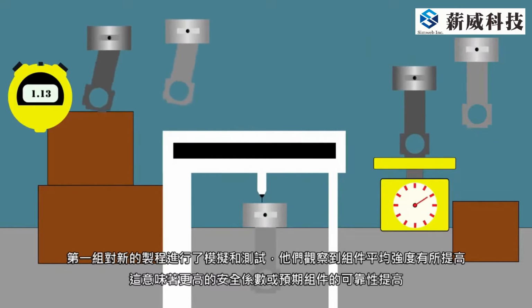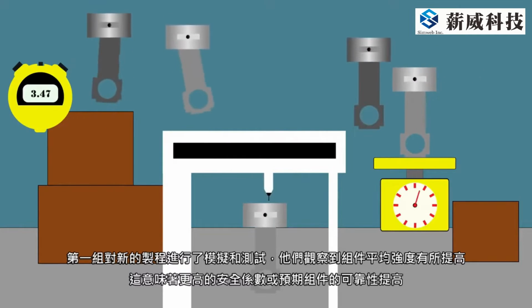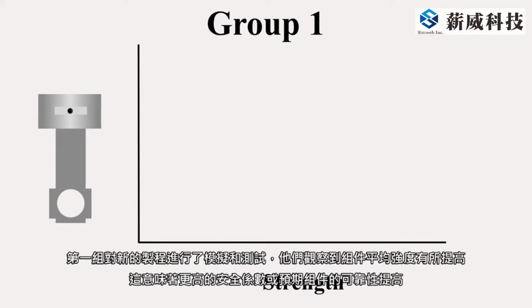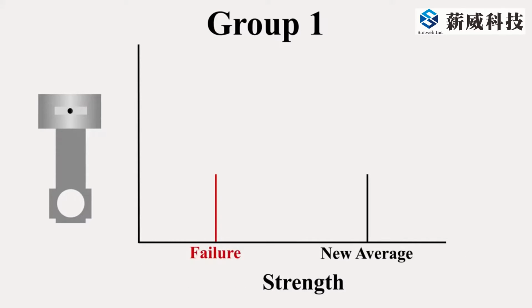Group 1 ran simulations and tests on the new manufacturing process. They observed an increase in the component's average strength, which meant a higher safety factor or an expected improvement in the component's reliability, so Group 1 recommended an immediate switch to the new process.